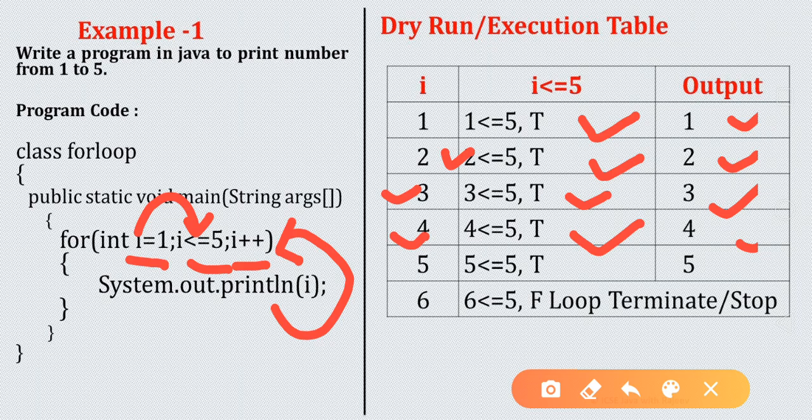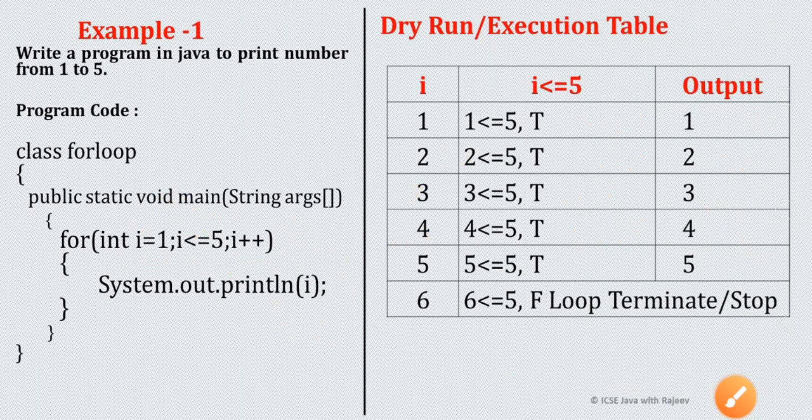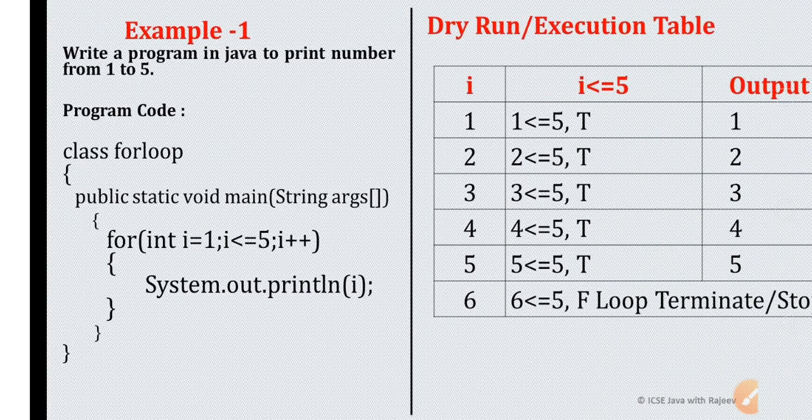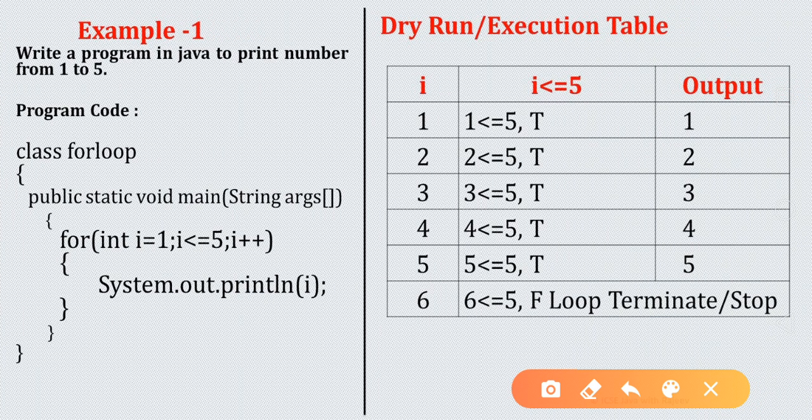Next time the i value will be 5, 5 less than or equal to 5, true, 5 will be printed. Next time i will become 6, now 6 less than or equal to 5, false.